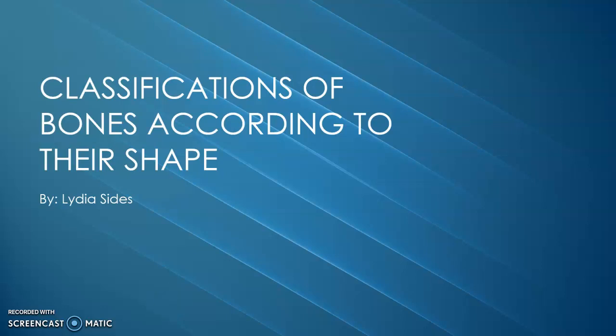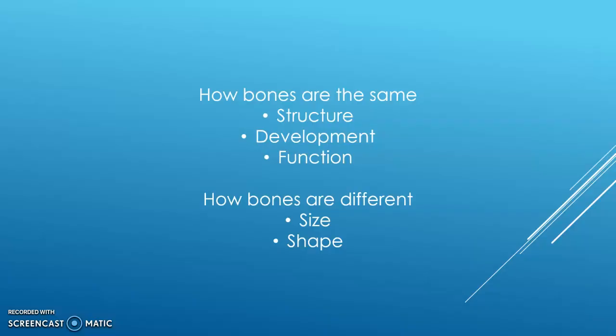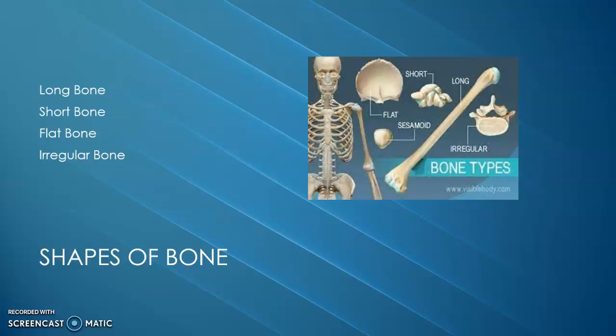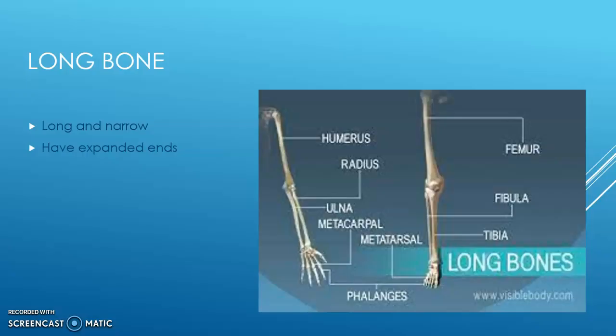Classifications of bones according to their shape. Bones are the same in their structure, development, and functions, and types of bone differ in their size and shape. Shapes of the bone are long bone, short bone, flat bone, and irregular bone.